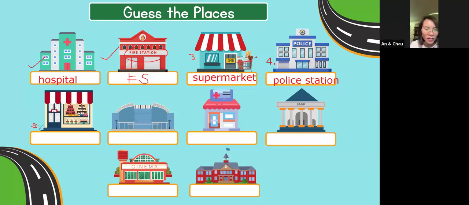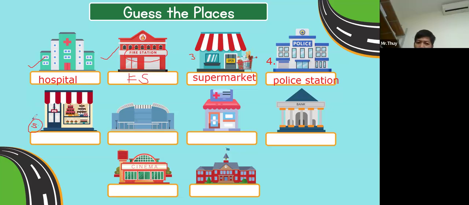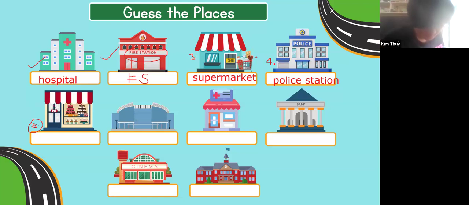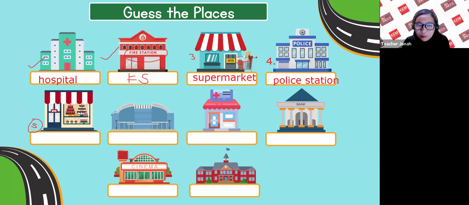Church. Cake store. Big store. Okay, let's try to write all your guesses. What is this place?